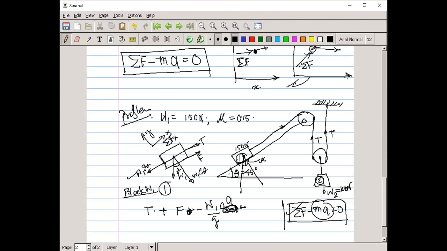Another thing we have to consider is minus W1 sin theta, equal to 0.